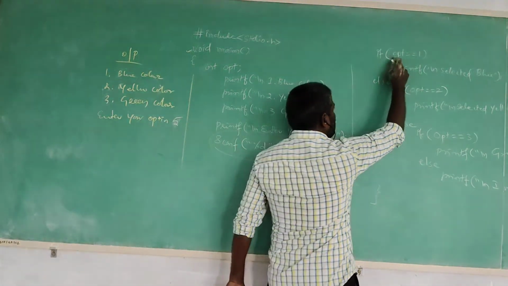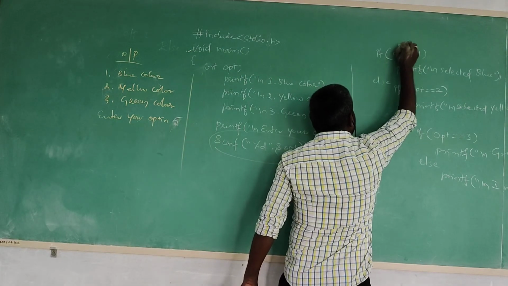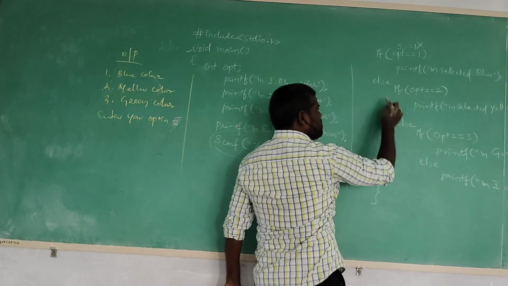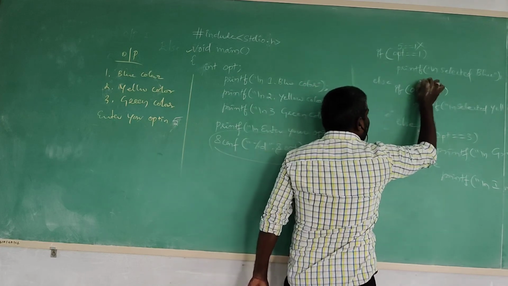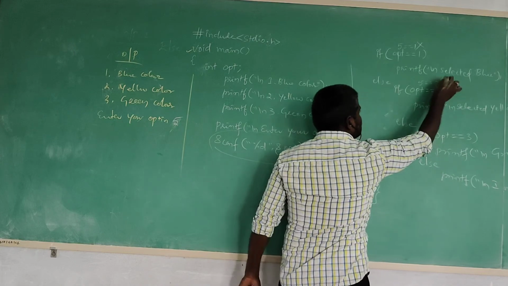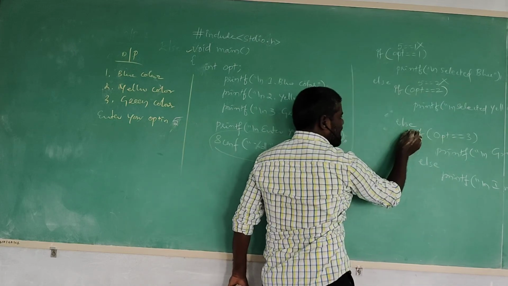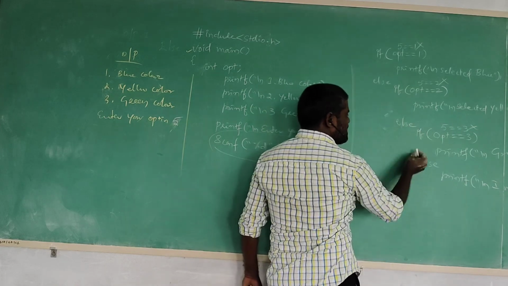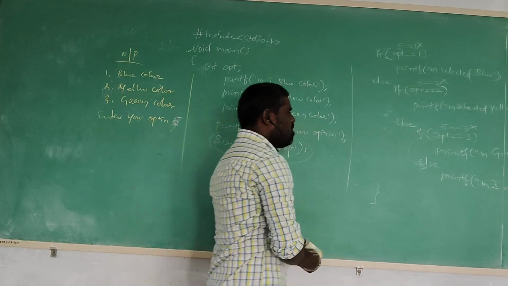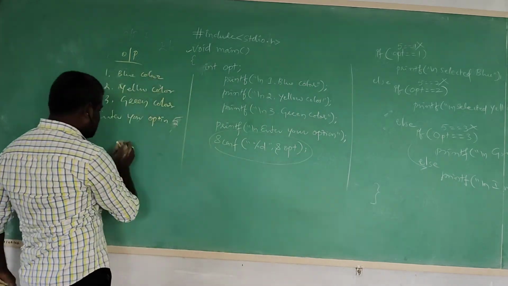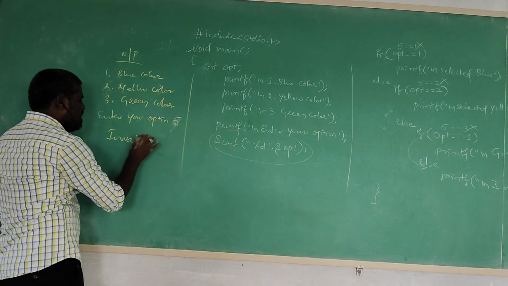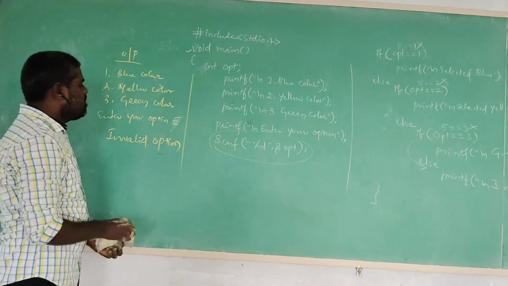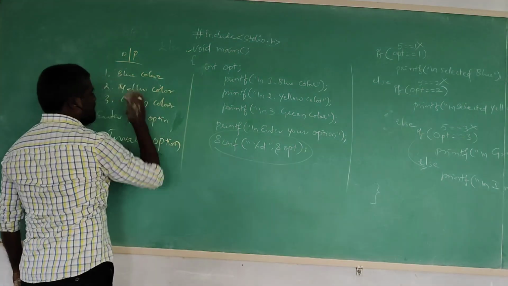Now the condition is verified. OPT is equals to 1? What is the OPT value? 5. 5 is equals to 1? Condition not satisfied. Then it goes to the else block. OPT is 5. 5 is equals to 2? Not satisfied. Then it executes the else block. Again, 5 is equals to 3? Not satisfied. Then it simply executes the else block. Our answer is: Invalid option. Like that. No sir, I can select only 1 to 3.